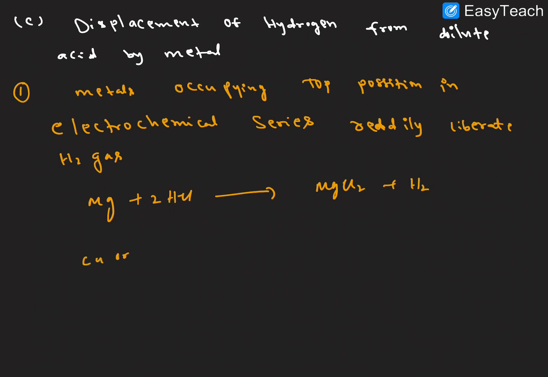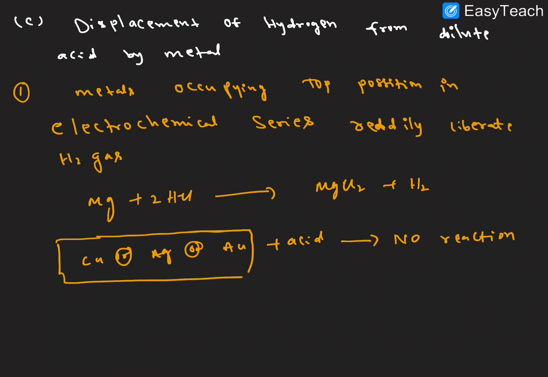For example, we can take copper or silver or Au, reaction with HCl: no reaction. We can write here acid to form no reaction, because these metals are present at the bottom of the electrochemical series.